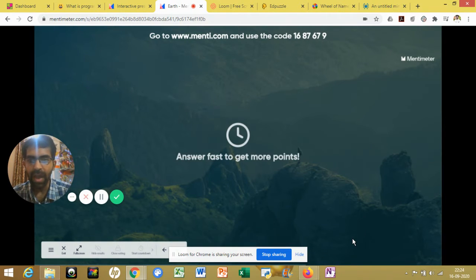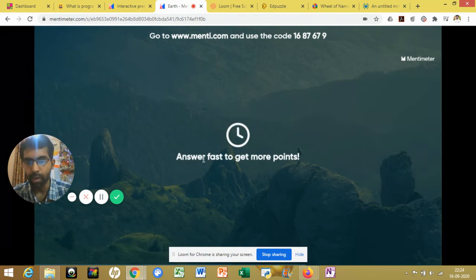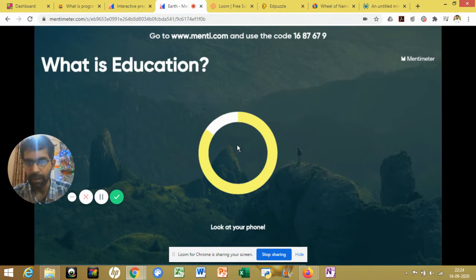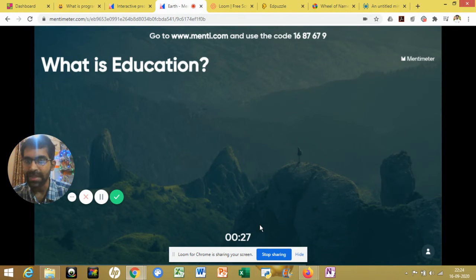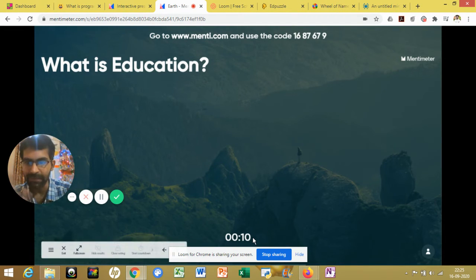After that, you have a leaderboard. The leaderboard will be reflected here, showing who has scored what, or you can give the questions here. Look at your phone. What is education? You can give the particular answer to this question. The student will type in the answer, and you will get the option of the correct answer, or the most probably correct answer. What will be the correct answer? This is a timer going on. 11 seconds are remaining.